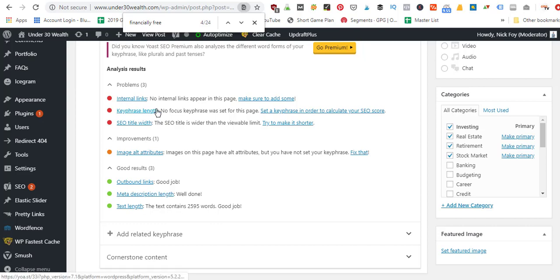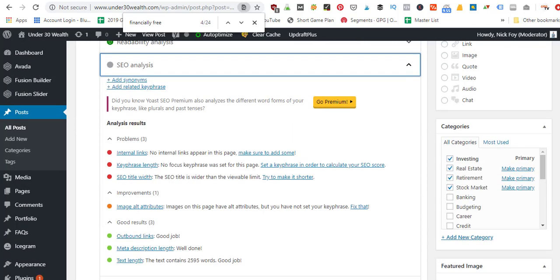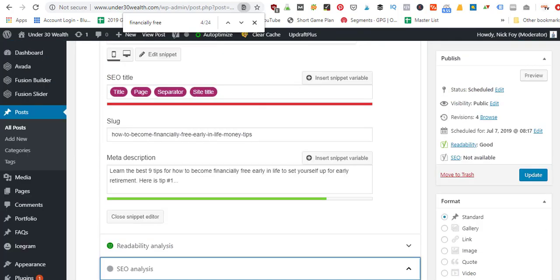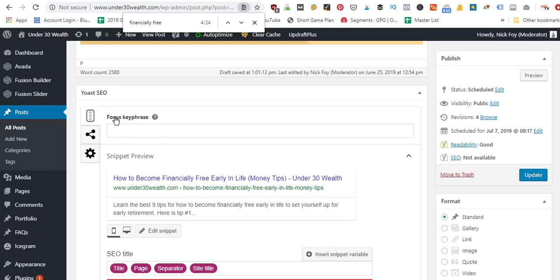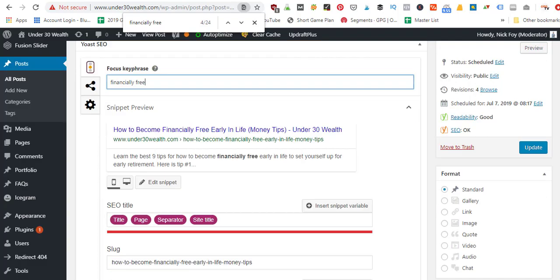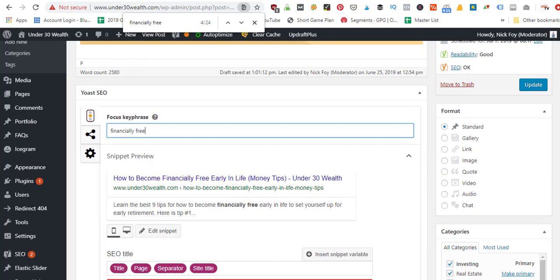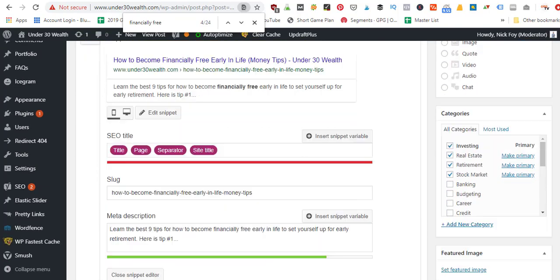Key phrase length, no focus key phrase. So in order to be able to check your article for the key phrase you're targeting, you need to enter a target key phrase. So come back up here to the focus key phrase. In this case, we were doing the financially free keyword. That was our target keyword phrase. So now it's going to assess your article around this key phrase. So it's going to scan your article again, looking for that key phrase, and it's going to give me all these different tips.